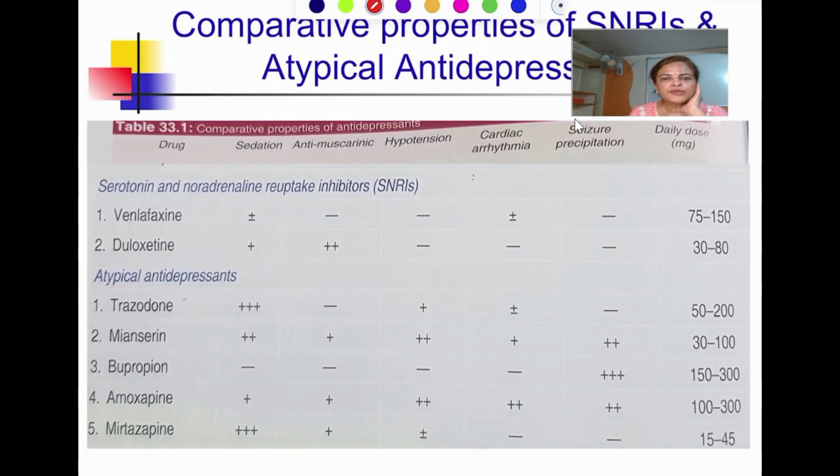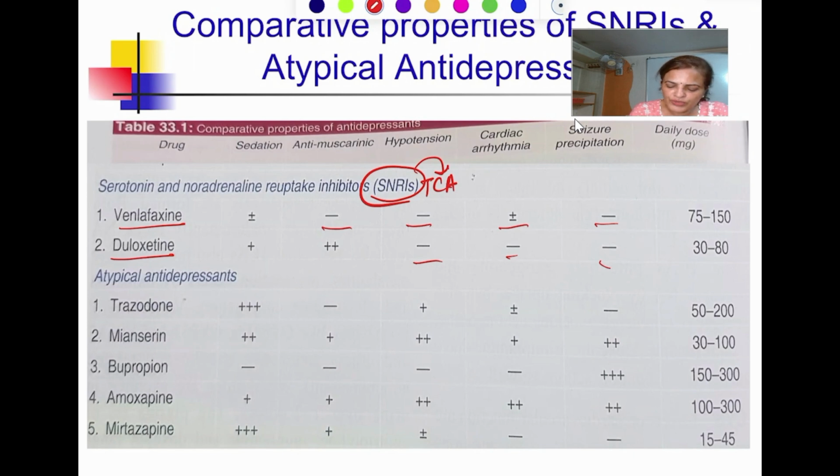So in the next table you can see SNRI. So in SNRI there is only two drug, venlafaxine and duloxetine. So you can see the negative or positive, negative. So these side effects, they are not seen with the SNRI, serotonin and noradrenaline reuptake inhibitor. So this is the difference between the TCA and SNRI, and this drug, they are safer in comparison to this, and now we prefer this group of drug for the severe depression.